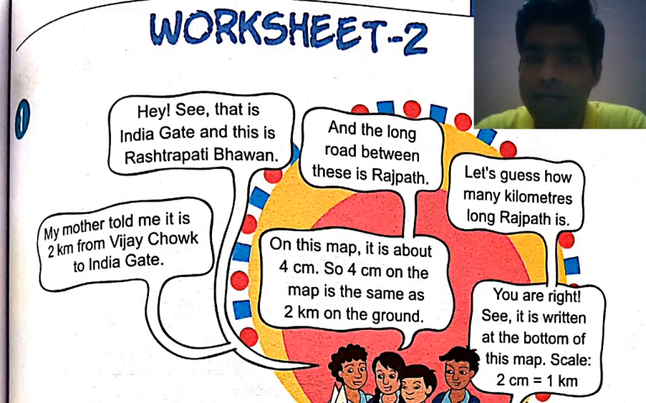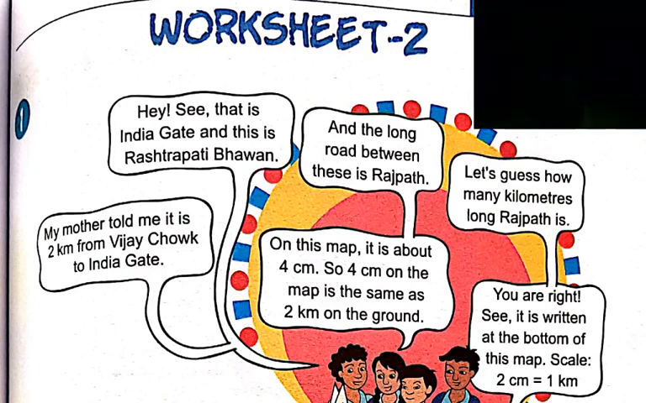By using the scale, as I already discussed, 2 centimeters is equal to 1 kilometer. It means that on this map it is about 4 centimeters, so 4 centimeters on the map is the same as 2 kilometers on the ground by using the scale. Why? Because the scale is already given: 2 centimeters is equal to 1 kilometer. Now you have to consider it.